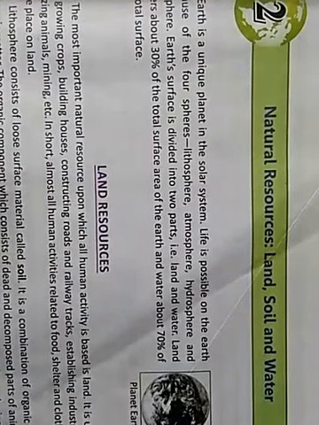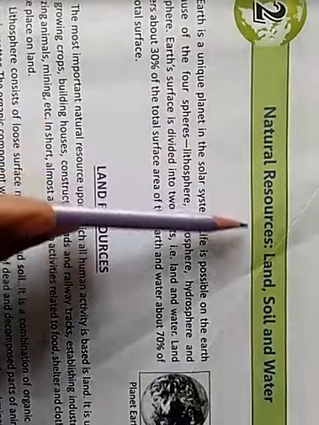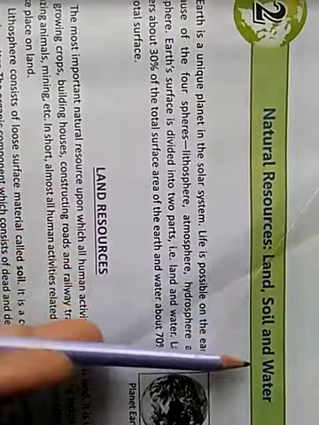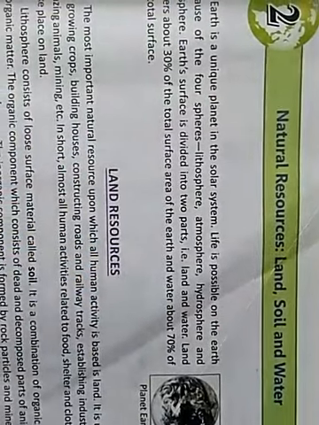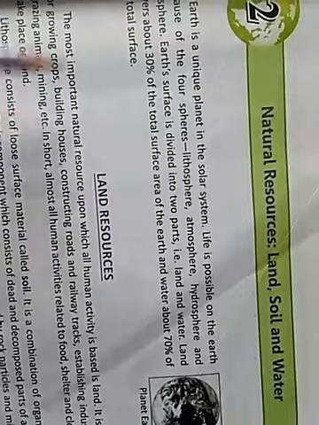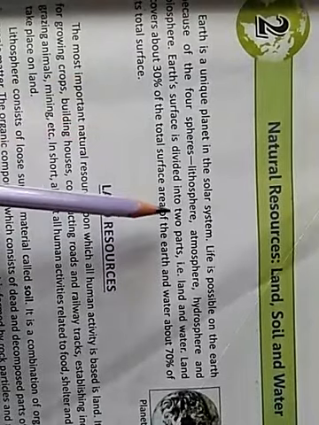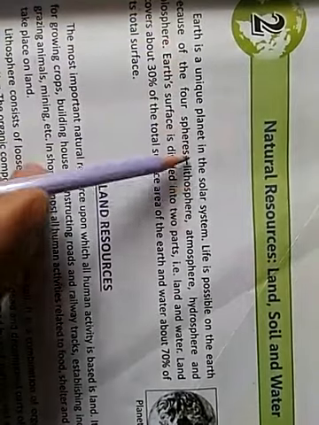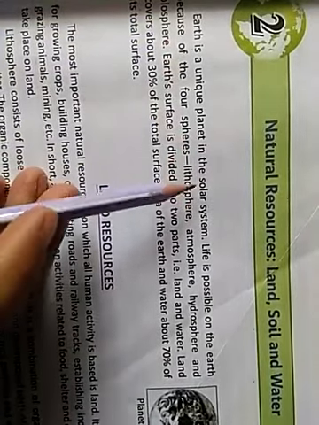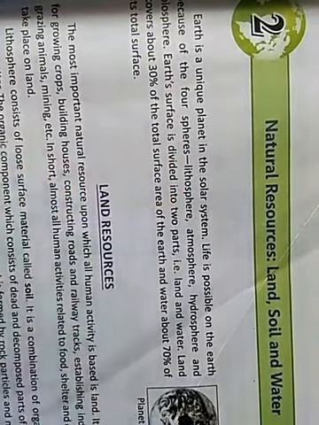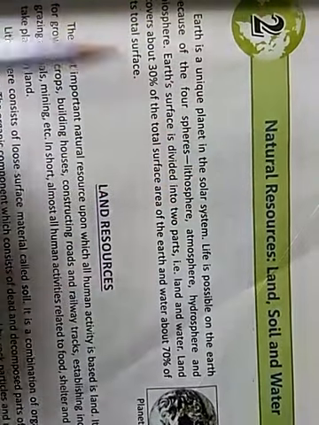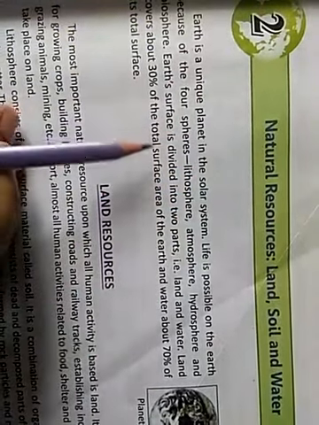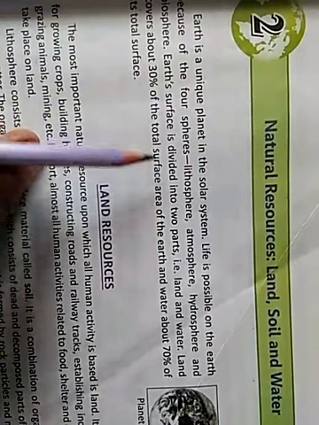Children, today we will revise chapter 2, natural resources: land, soil and water, so that it will become part of your memory. See, Earth is a unique planet in the solar system. Why is Earth a unique planet in the solar system? Because there are some favorable conditions on the Earth that support life.